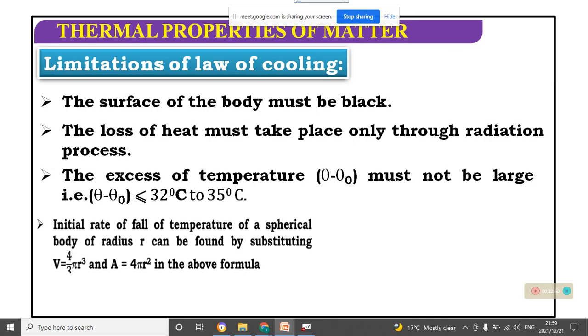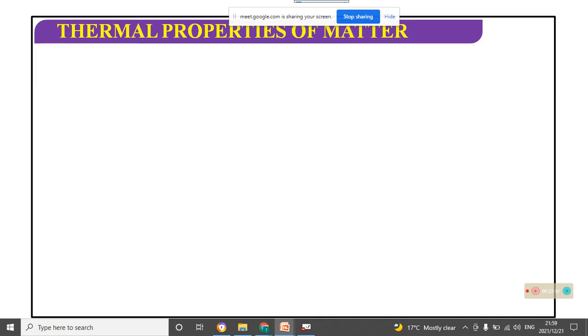The initial rate of temperature fall of a spherical body of radius r can be found by substituting the value V equals 4 by 3 pi r cube and A equals 4 pi r square in the above formula. The air must be still.